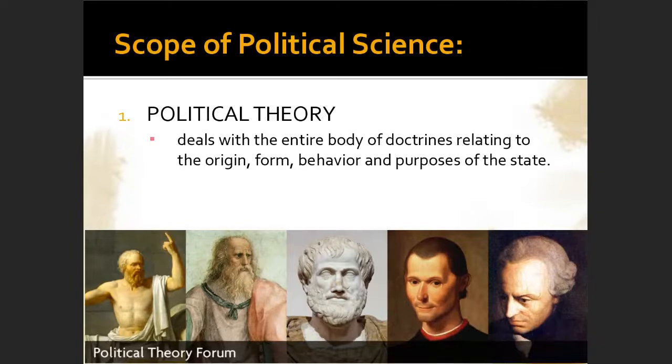If you will notice, the people that we have here, you have Socrates, you have Plato, you have Aristotle, Machiavelli, and then you have Immanuel Kant. These are just some of the people who gave a theory on the different aspects of politics. Like, for example, the origin. Some of them would talk about what is the origin of the government or of the state, where did it come from?